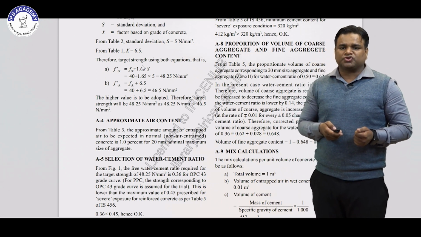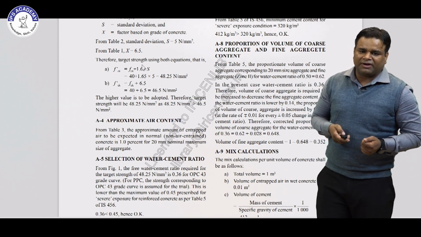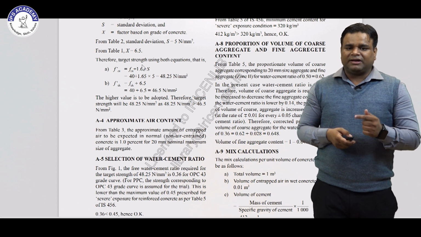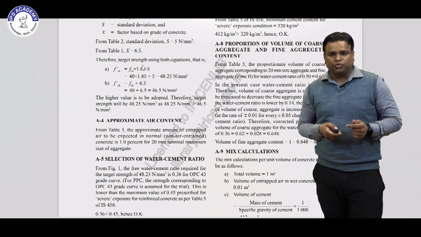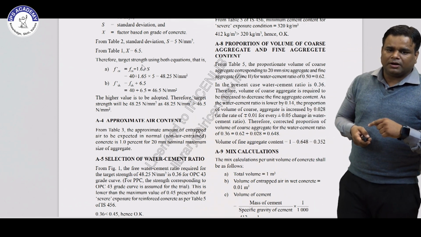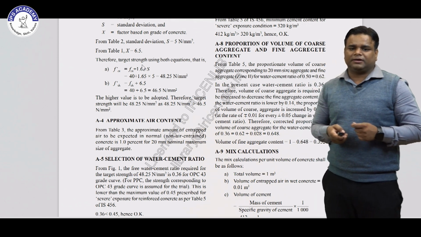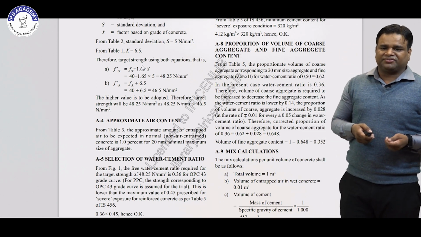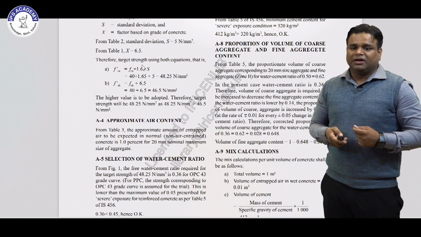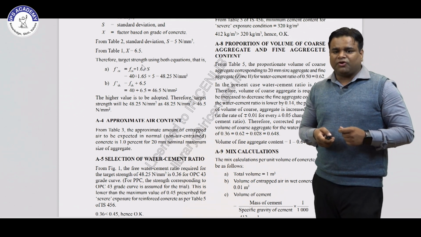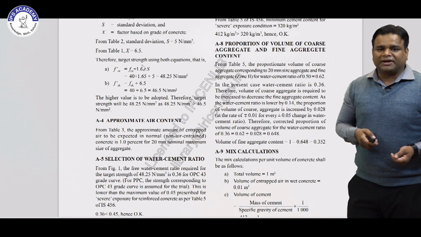Next is proportion of volume of coarse aggregate and fine aggregate. Just like we did the fine aggregate analysis, we have seen our fine aggregate comes in Zone 2. So for Zone 2 the coarse aggregate proportion is 0.62 for 0.5 water cement ratio, but we have a 0.36 water cement ratio. So we have to do the interpolation for the coarse aggregate proportion.